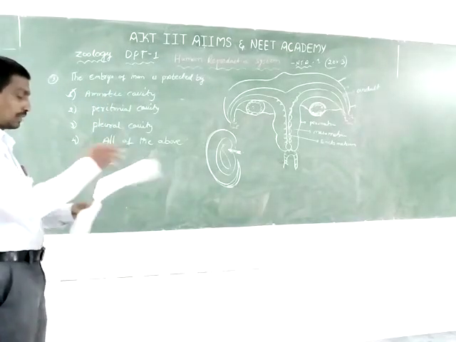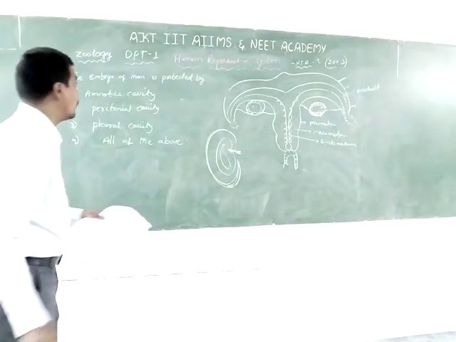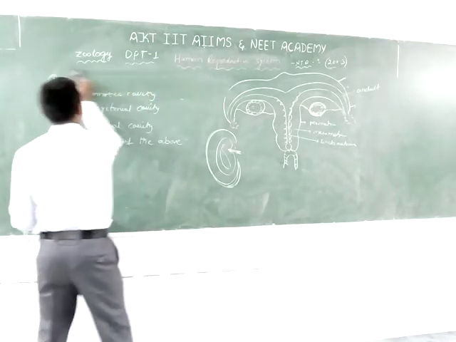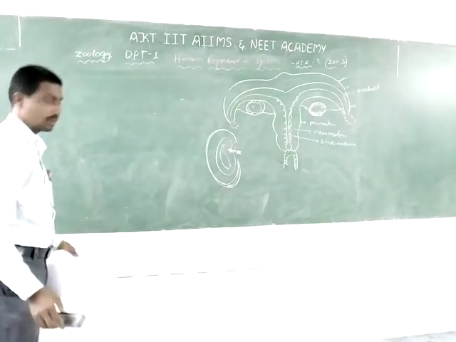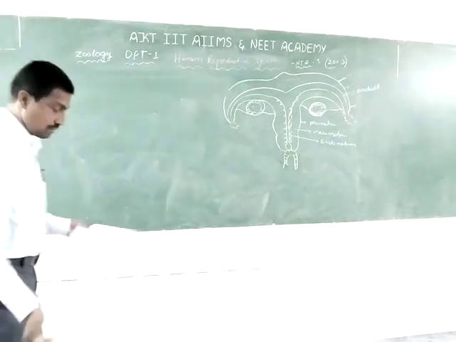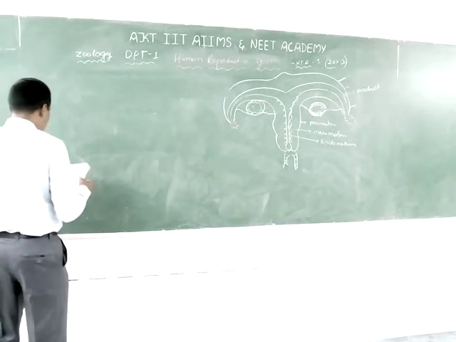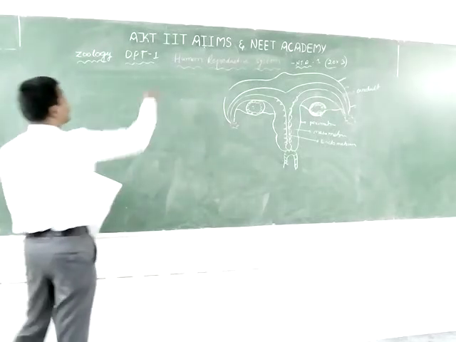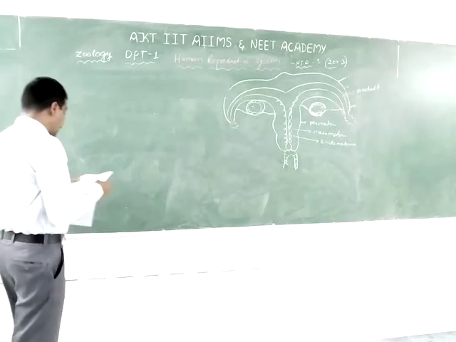Correct answer. Next question. We have NTA, two question papers, the second question paper.